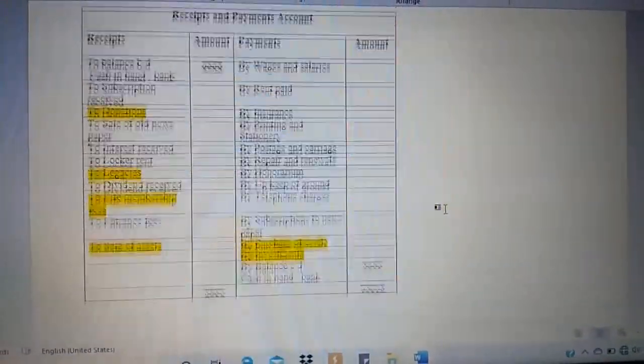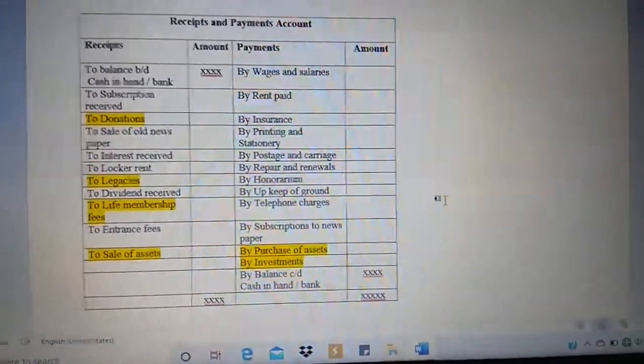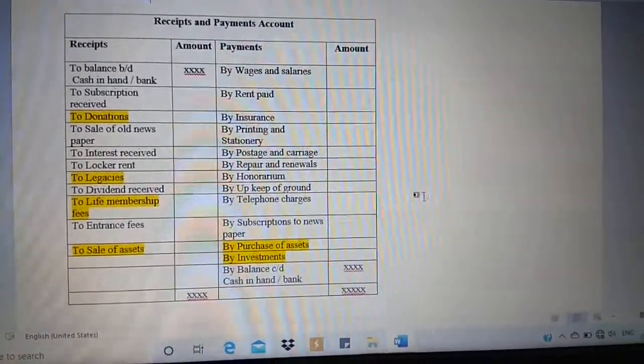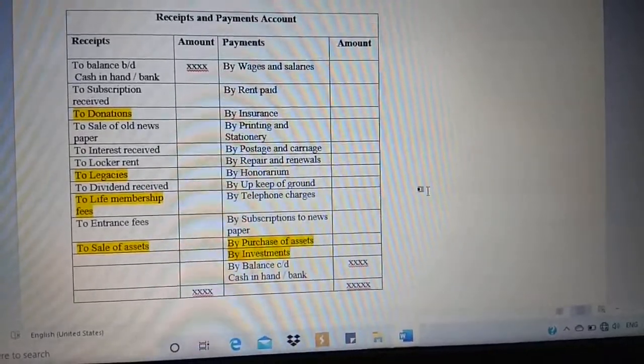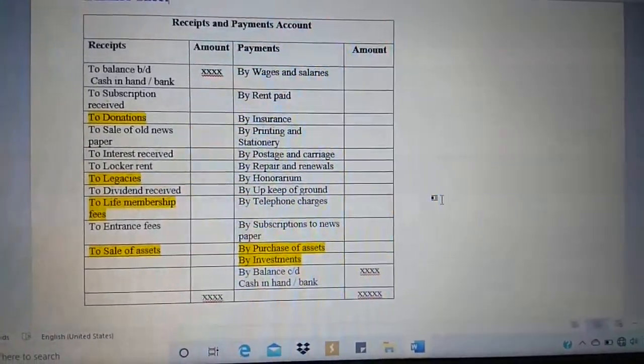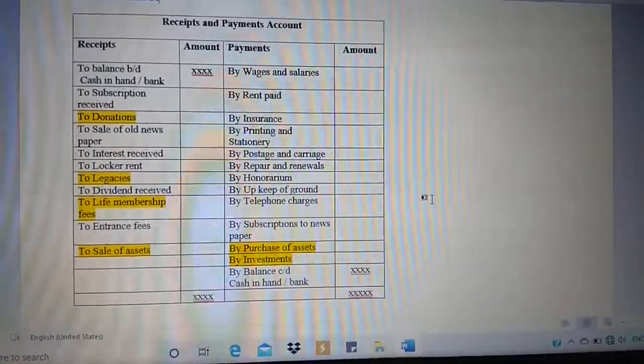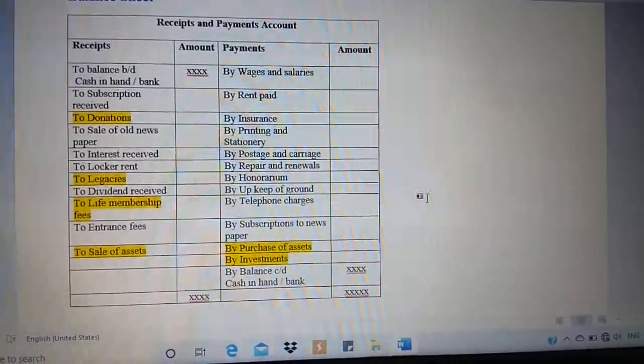Just observe the format of this. In the case of this receipts and payments account, we have the complete capital as well as revenue items included. Just observe the receipt side. On the receipt side, I have highlighted in yellow color.